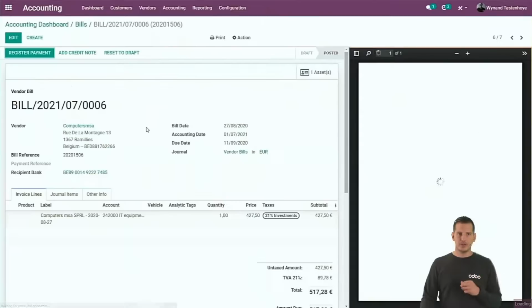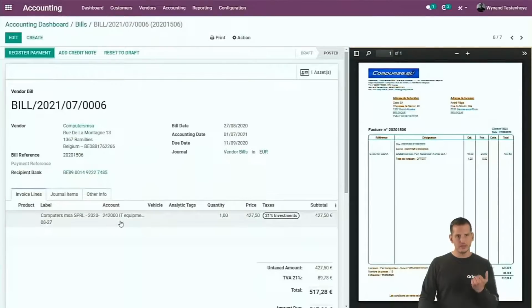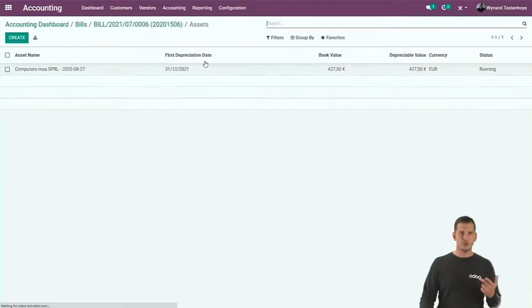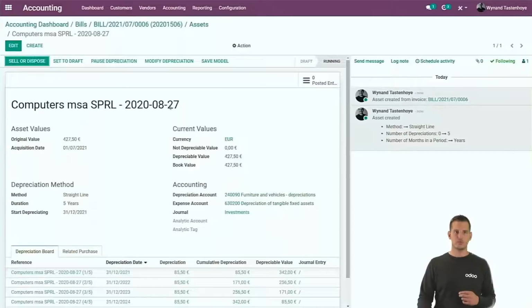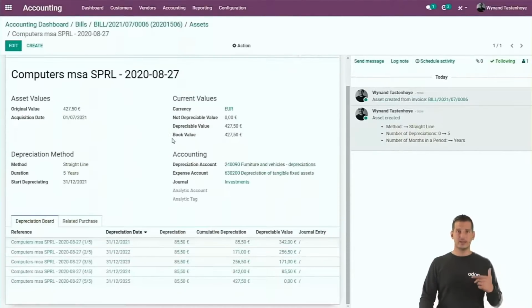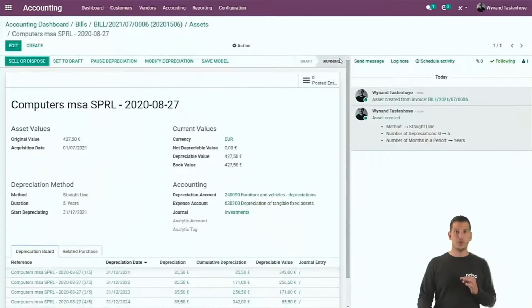If we open the bill for Computersma, because it's linked to an investment account, we immediately created the asset for you. Let's open it. If you open the asset, you will see that we took over all the information. The header information comes from the bill, but because I linked an asset model to the investment account, it also creates your depreciation method, the period, and the accounts that need to be used for the depreciations in the future. We already validated them.